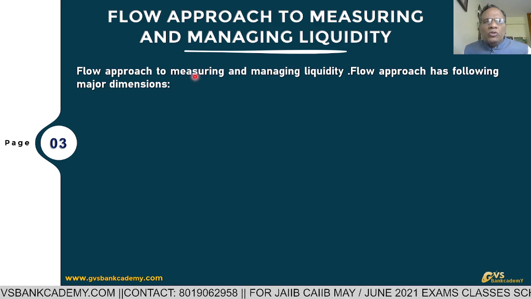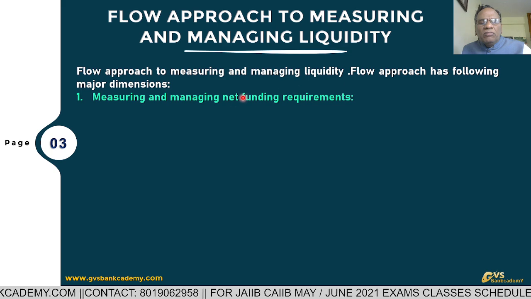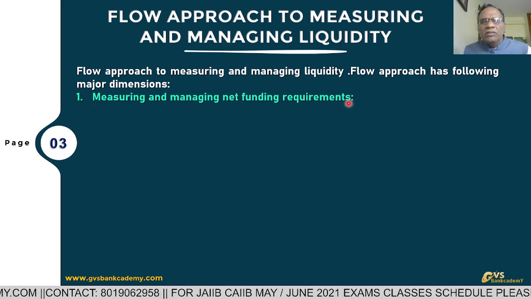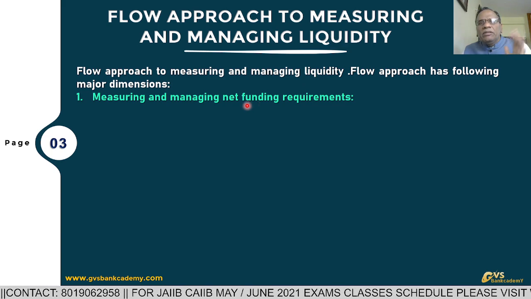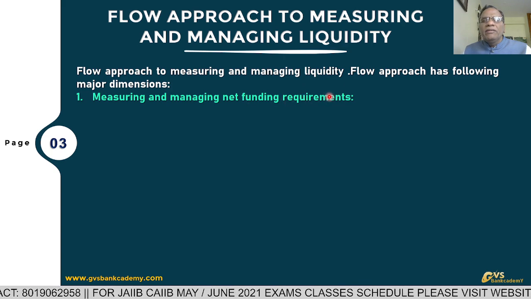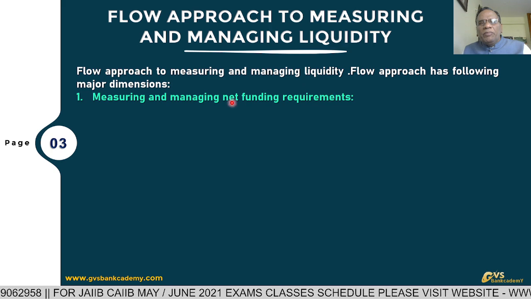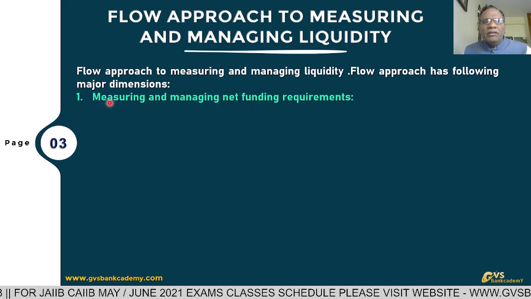Flow approach to measuring and managing liquidity risks. What are the dimensions? Measuring and managing net funding requirements. What is the amount required as of today? That is called measuring. How much net funding is required for today's balance sheet management of a particular bank? That is called measuring.